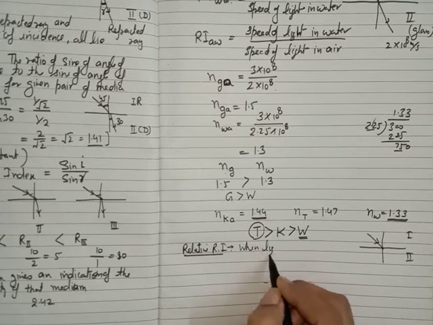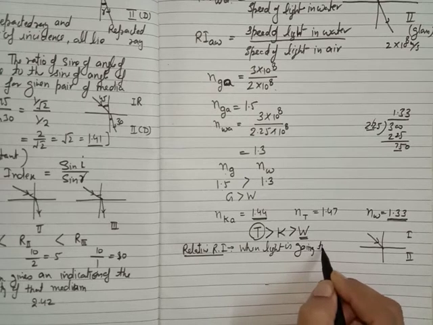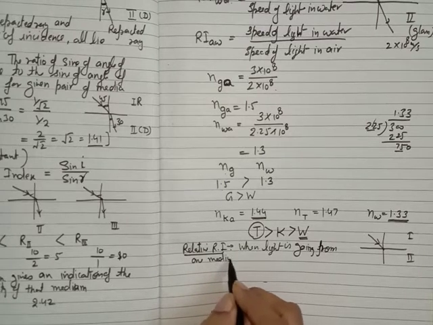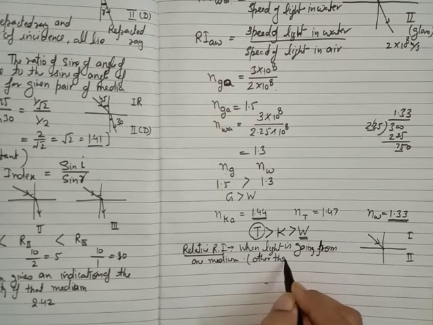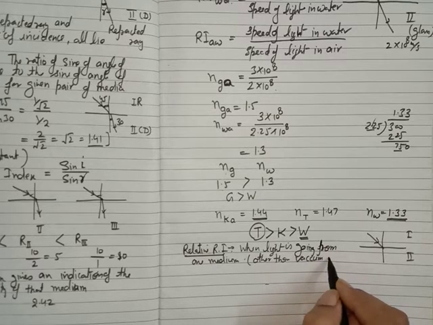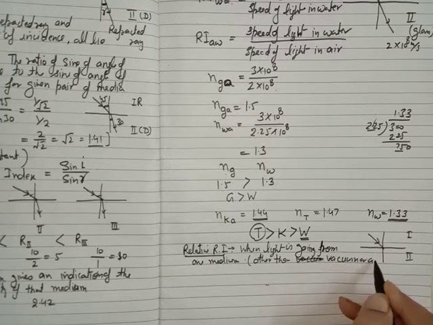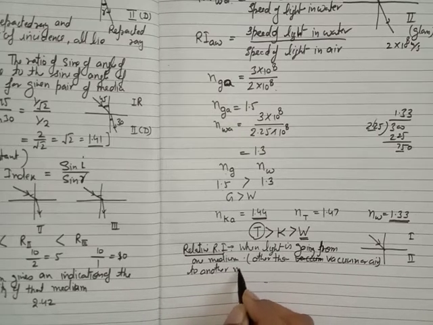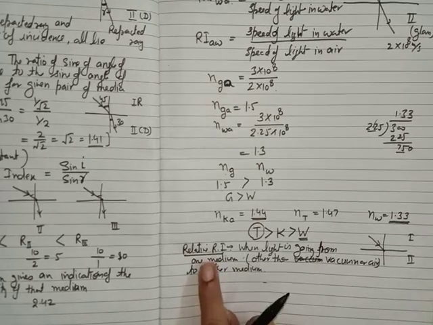When light is going from one medium, you can write here other than vacuum, other than vacuum or air, to another medium, the value of refractive index is called the relative refractive index.